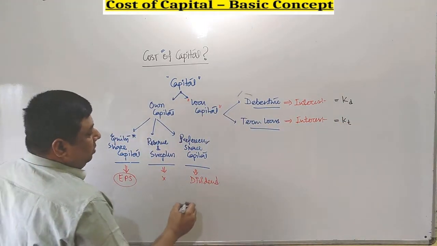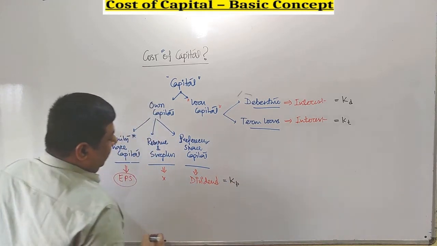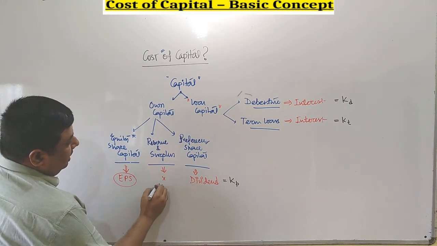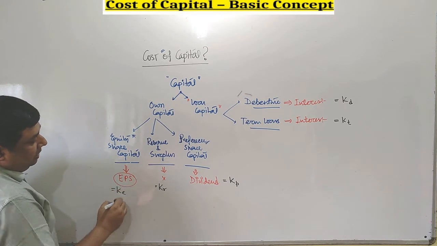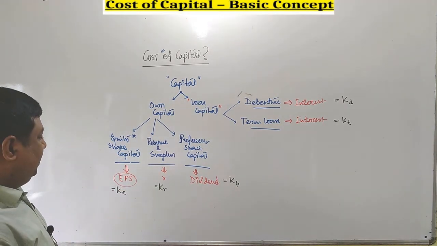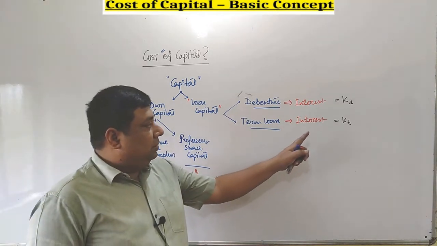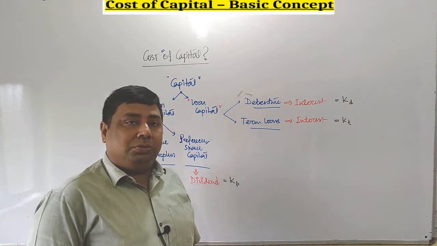Cost of preferential capital in general is considered as KP. Cost of reserve and surplus is considered as KR, and cost of equity you can consider as KE. This is the terminology in short. We can denote each and every segment of cost.